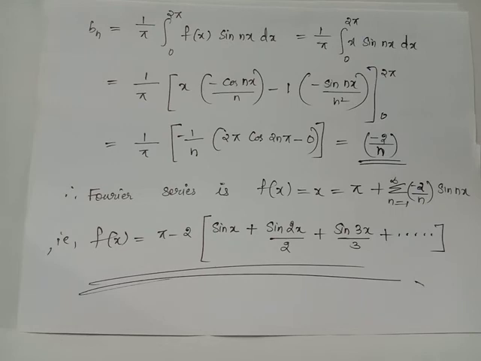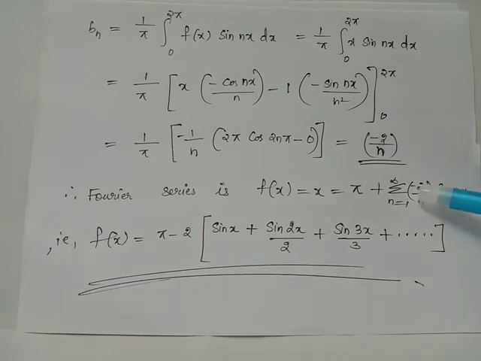Thus we have Fourier series expansion for the given function f of x equals x given by a0 by 2 plus summation n ranges from 1 to infinity an cos nx plus bn sin nx, where a0 equals 2 pi, hence a0 by 2 equals pi. We have obtained an equals 0. Hence we have shown only bn as well as function sin nx which appears along with bn. Thus we have f of x equals x has Fourier series expansion pi plus summation n ranges from 1 to infinity minus 2 by n sin nx.